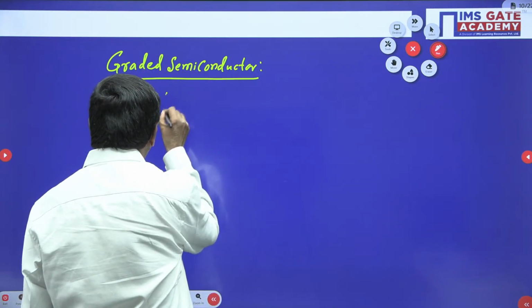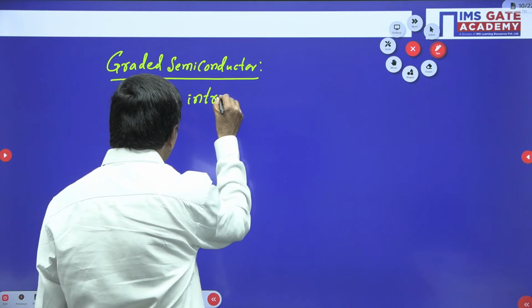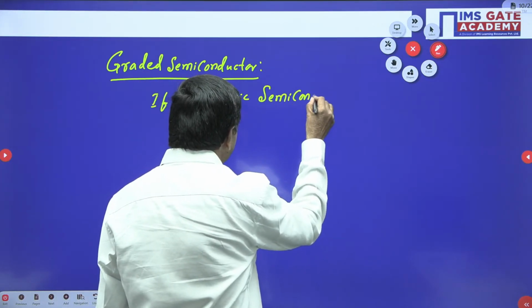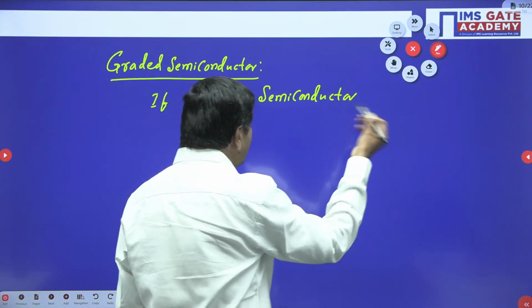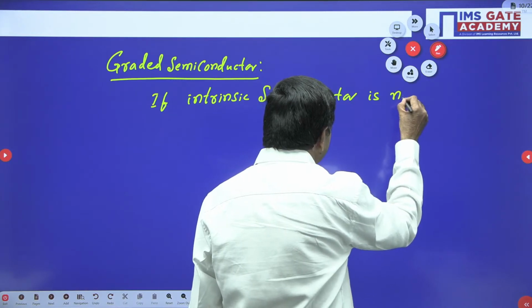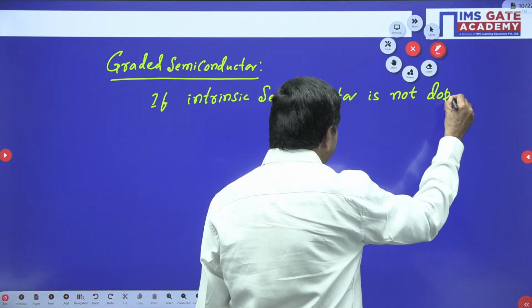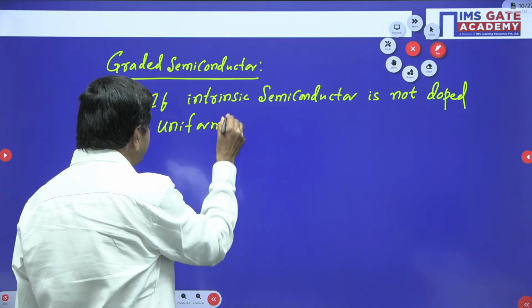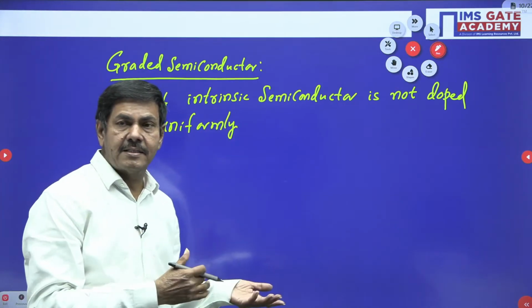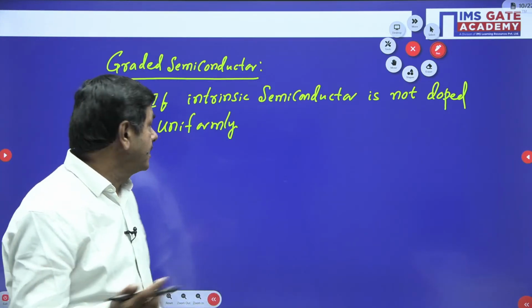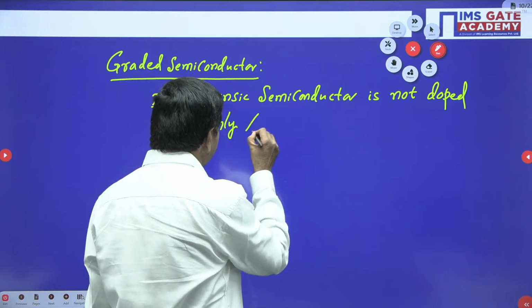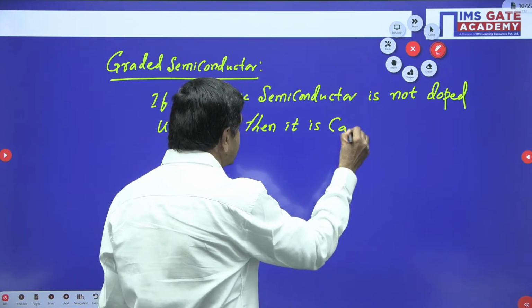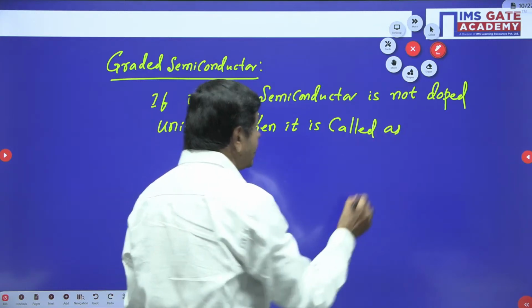If an intrinsic semiconductor is not doped uniformly, with one side higher concentration and the other side lower concentration, then it is called a graded semiconductor.